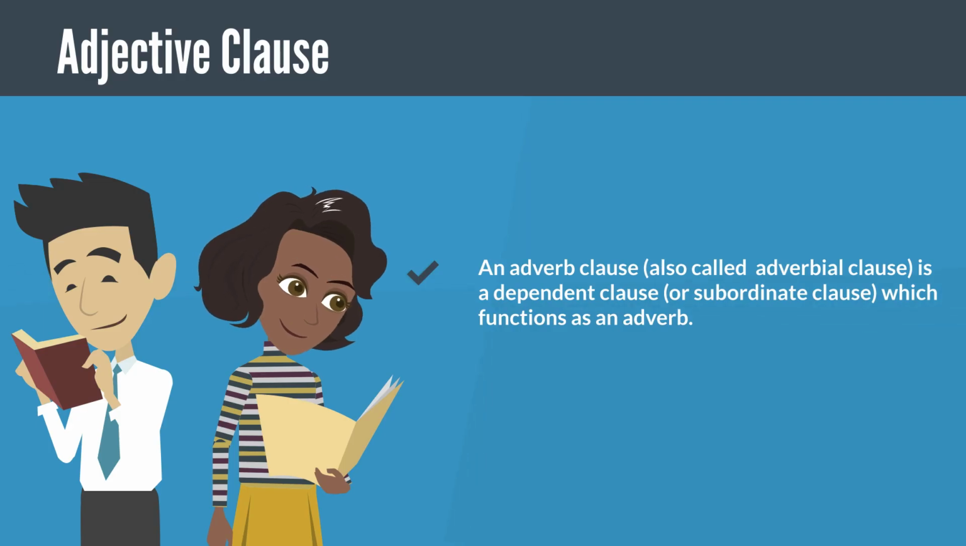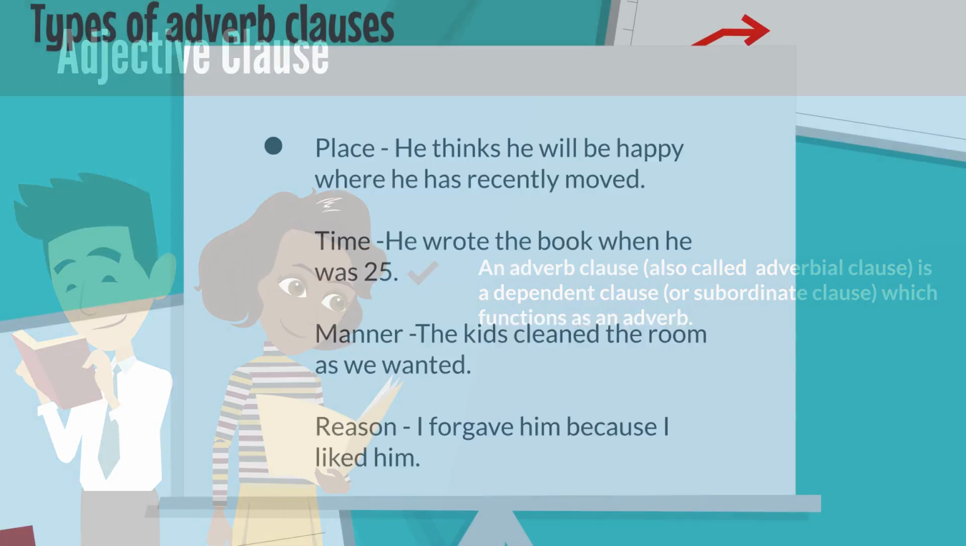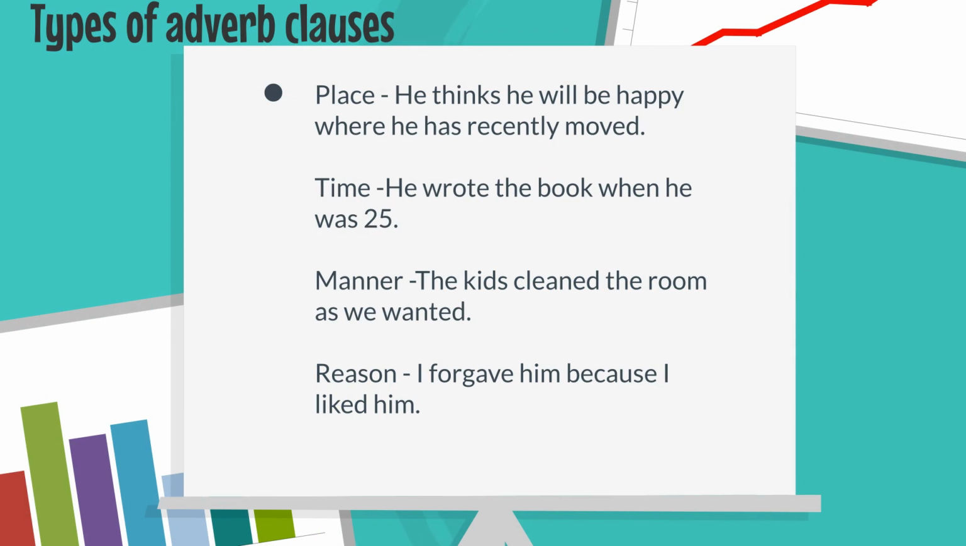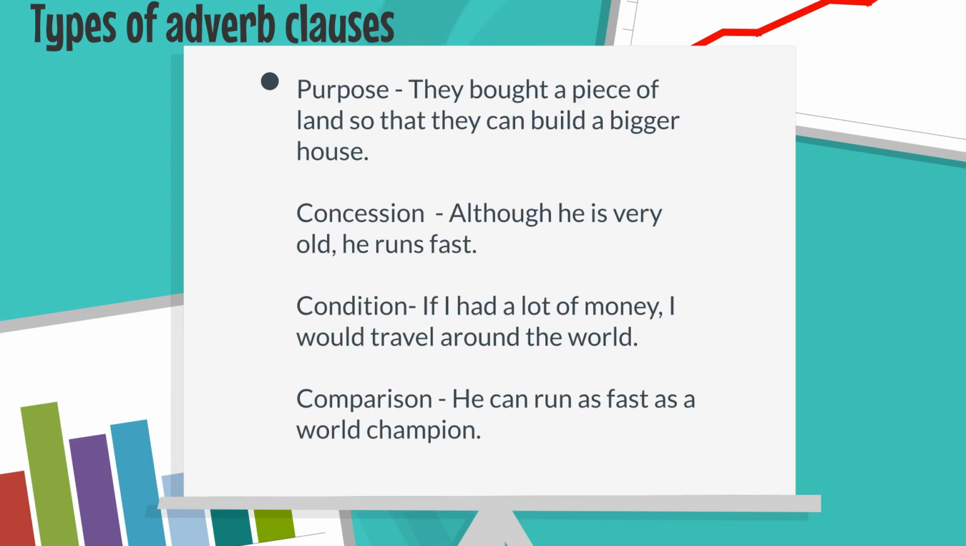Adverb clause. An adverb clause, also called adverbial clause, is a dependent clause, or subordinate clause, which functions as an adverb. Types of adverb clauses. There are many types of adverb clauses. Place: he thinks he will be happy where he has recently moved. Time: he wrote the book when he was 25. Manner: the kids cleaned the room as we wanted. Reason: I forgave him because I liked him. Purpose: they bought a piece of land so that they can build a bigger house.